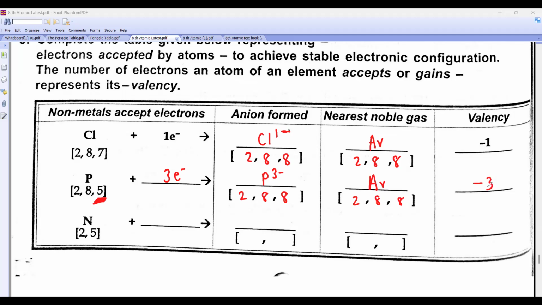Right? Yes. Nitrogen will gain how many electrons? 3. And 2, 8. It will become like neon. Minus 3.